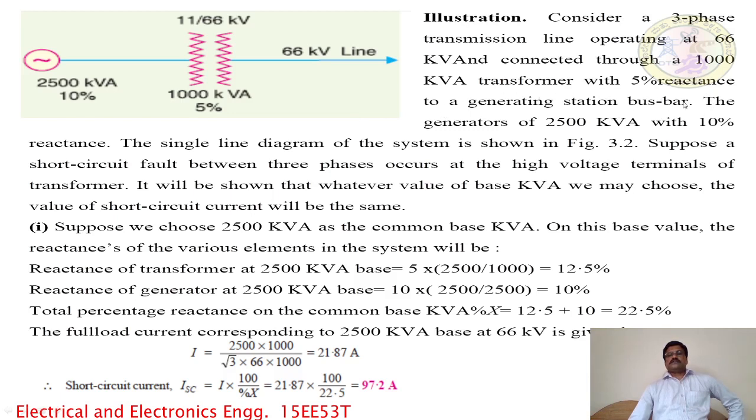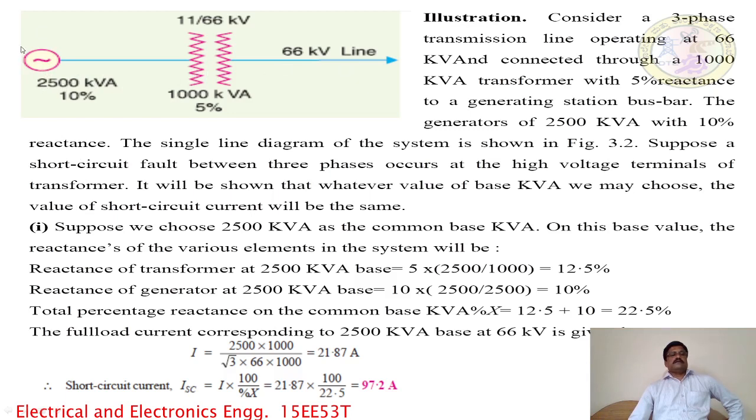This transformer of 1000 kVA with 5% reactance is connected to a busbar of a generating station. Another one is the generator, having 2500 kVA with 10% reactance. The figure shows a single line diagram. In this line diagram, three equipments appear.